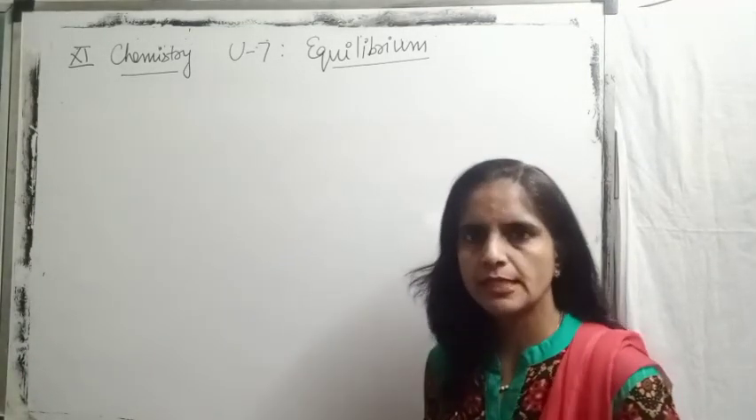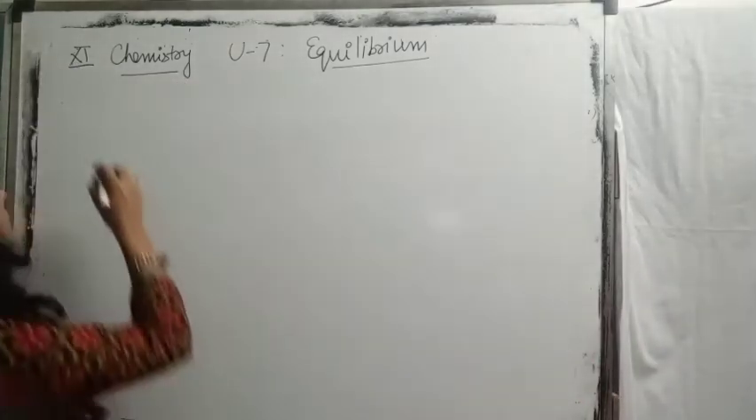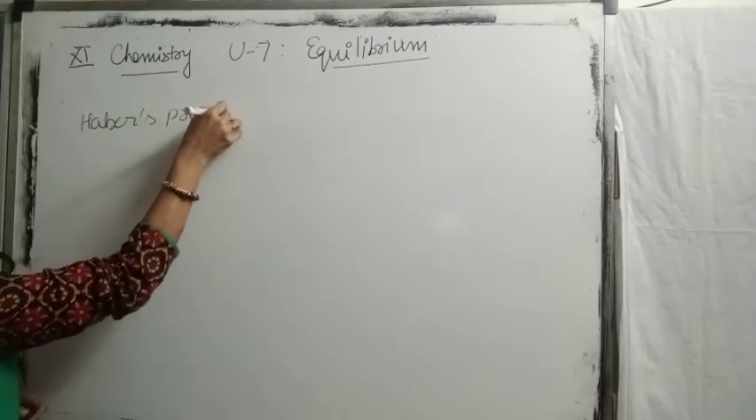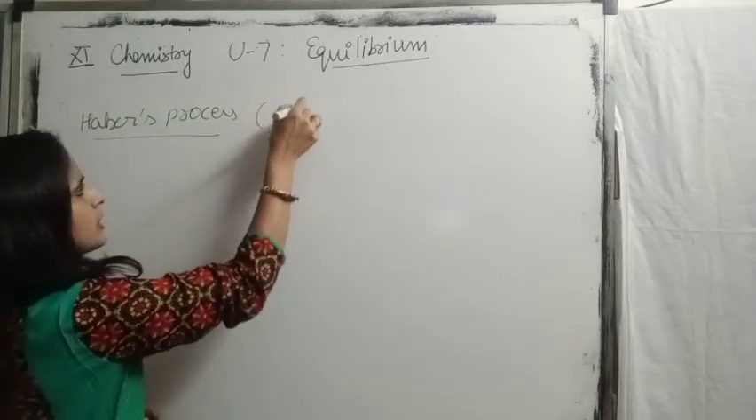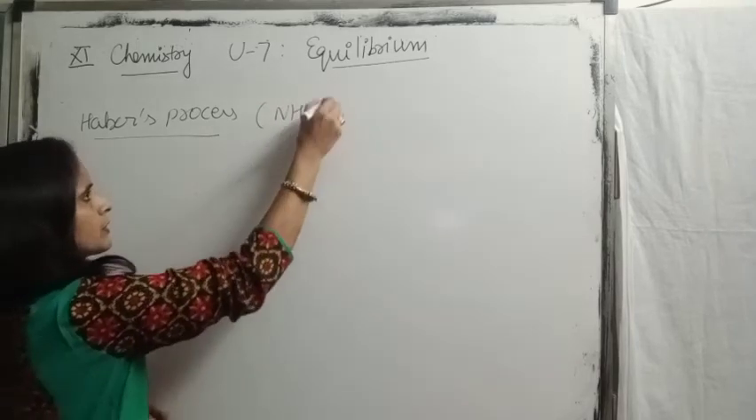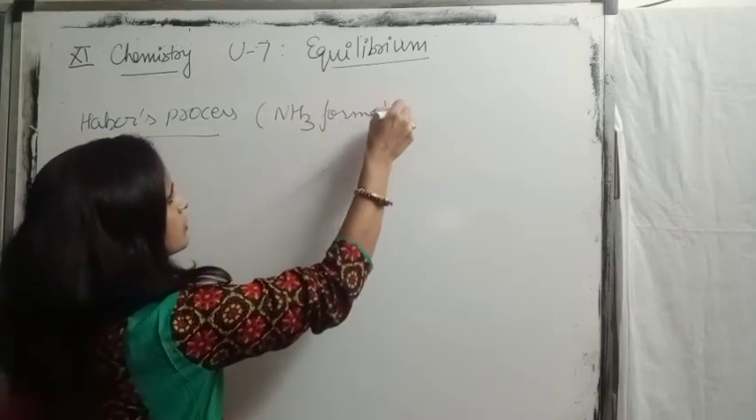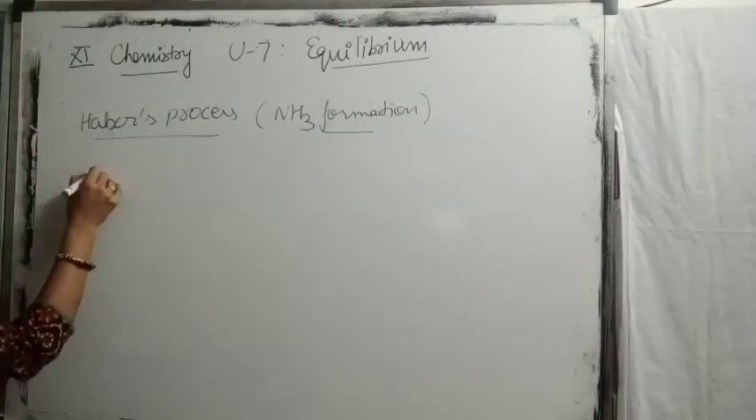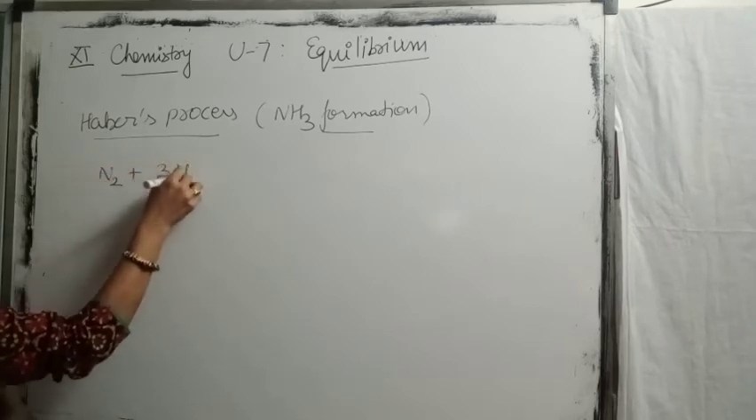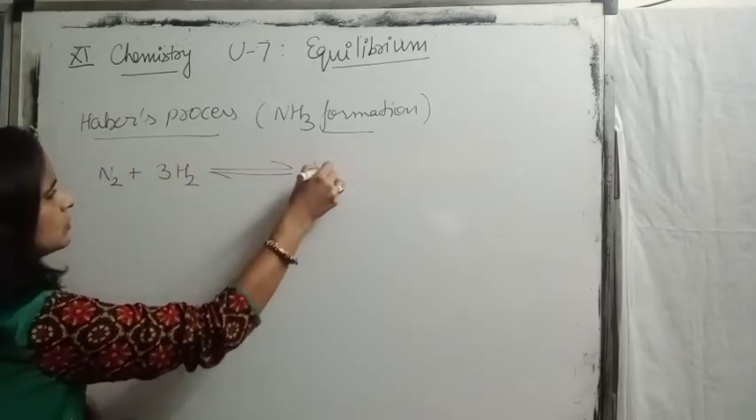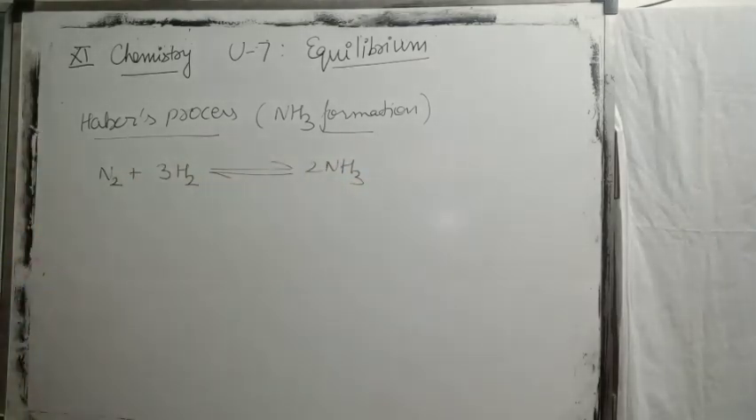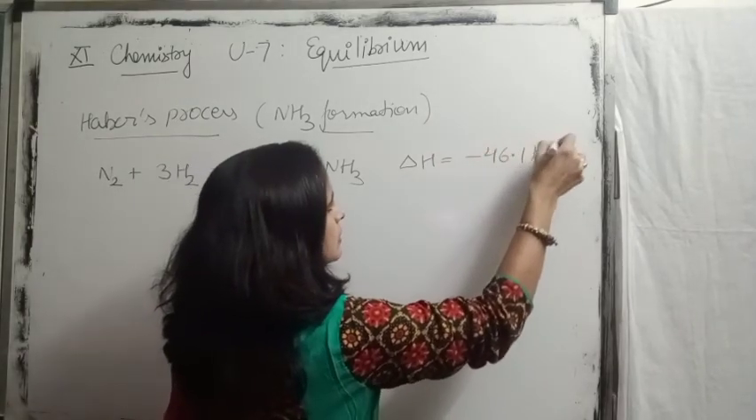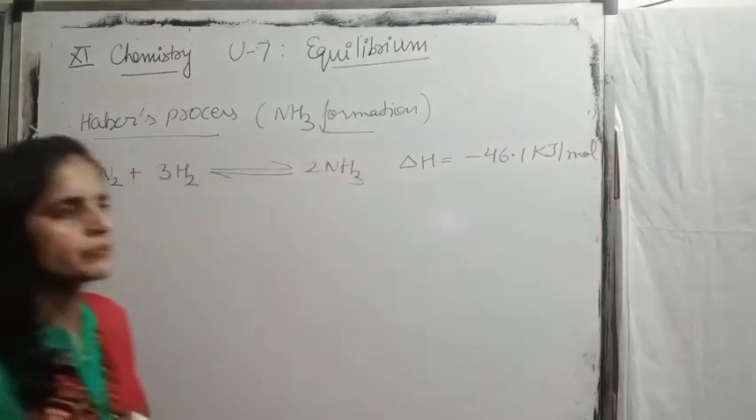Now I am giving you two questions for your practice. One, Haber's process. Haber's process, that is the industrial process for ammonia formation. The chemical reaction taking place in Haber's process is N2 plus 3H2 gives you 2NH3. Enthalpy change for the reaction is minus 46.1 kilojoule per mole.